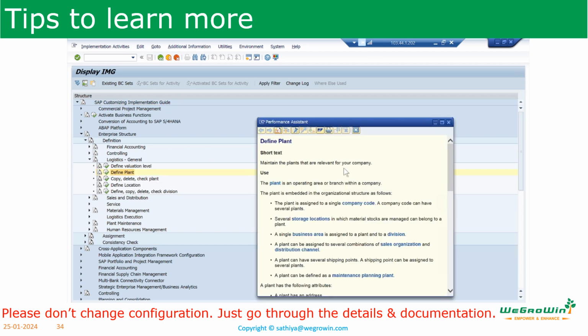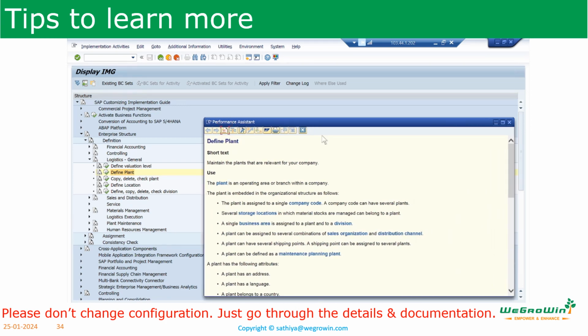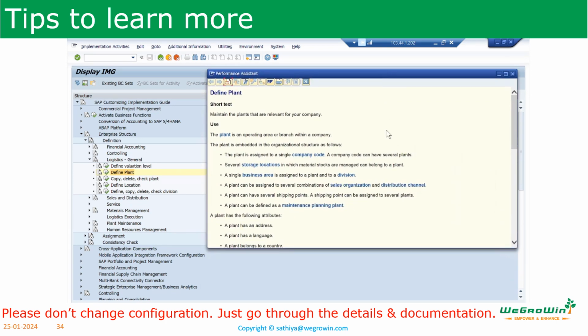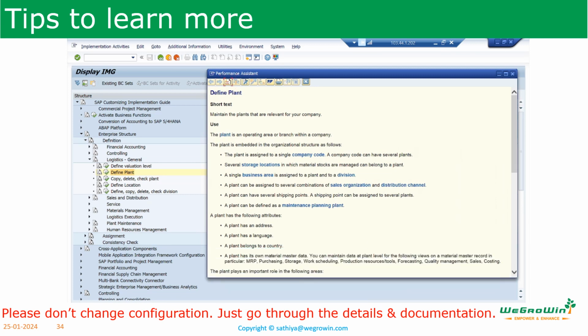If we click on display documentation, see here, it is showing define plant. See, now we can expand it and see the details, define plant. See, what are all the details which are available? I am giving all the details from here only. I am collecting these things and presenting it to you. That's it. If you have your own interest and if you want to see the things, you can see them by yourself by going through them.